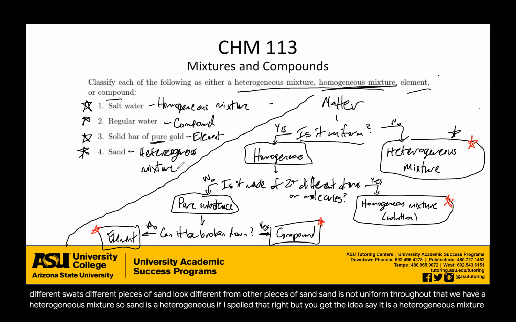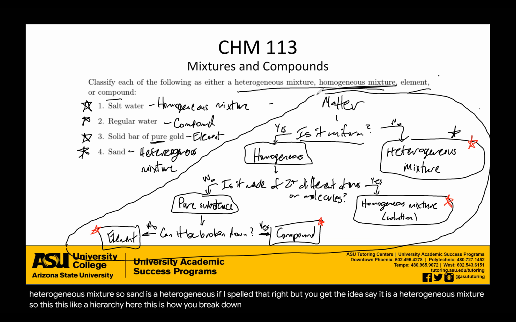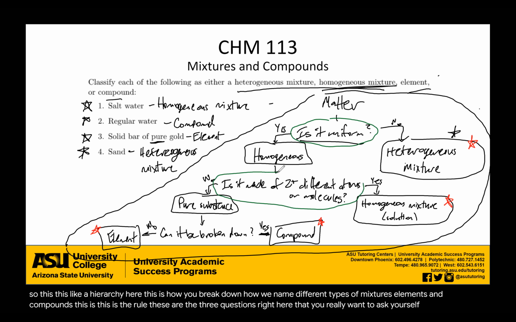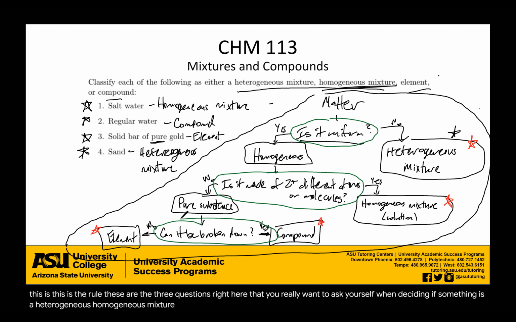Cool. So this like hierarchy here, this is how you break down how we name different types of mixtures, elements, and compounds. This is the rule. These are the 3 questions right here that you really want to ask yourself when deciding if something is a heterogeneous, homogeneous mixture, or an element or a compound.